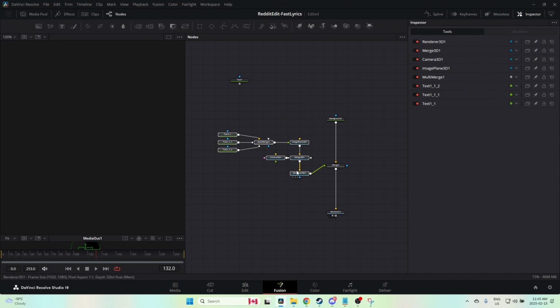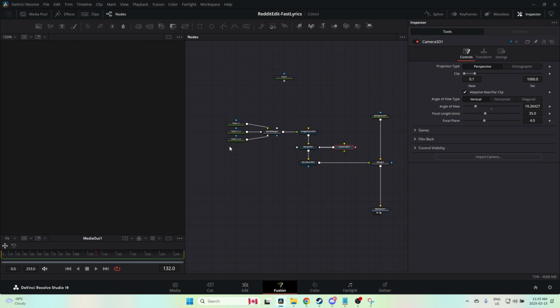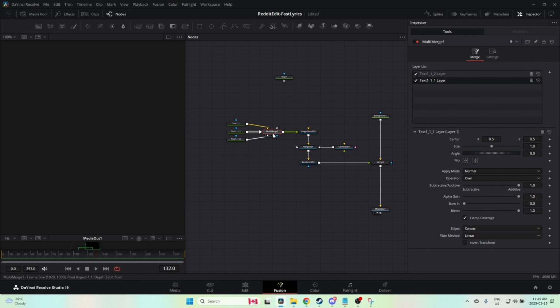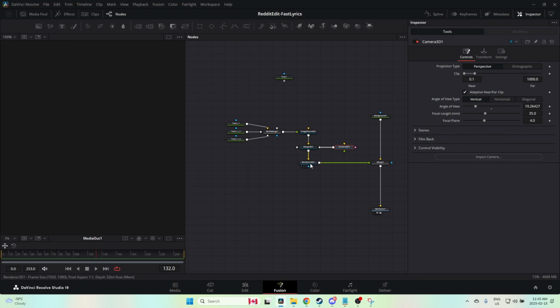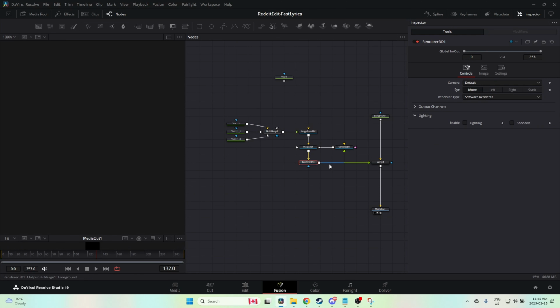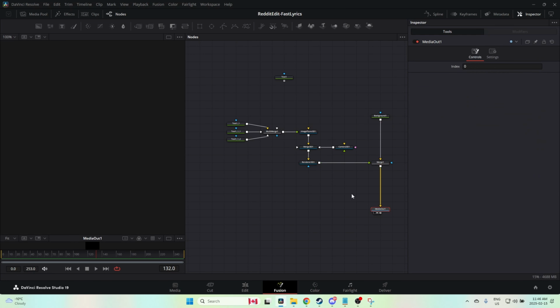So what are we doing here? We're taking our text, merging it all together, grabbing that merge, adding it onto a 3D plane, putting that plane into a 3D scene with a camera, rendering that out as a 2D image, and putting it on top of our black background. And then sending that off to the Edit tab.